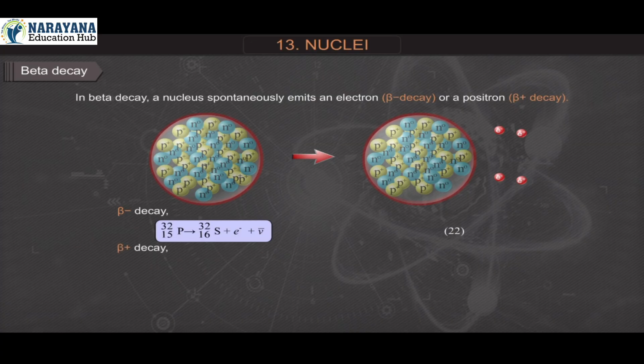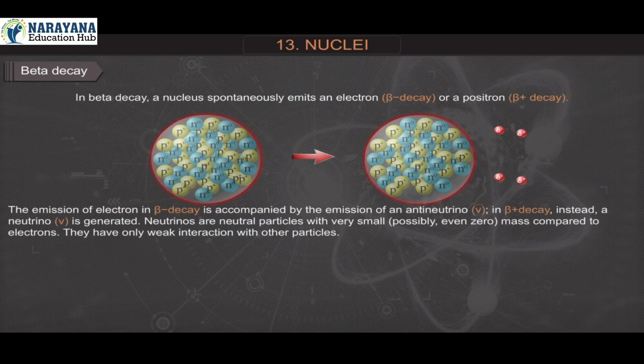Beta plus decay: sodium-11-22 gives neon-10-22 plus positron plus neutrino, equation 23. The emission of electron in beta minus decay is accompanied by the emission of an antineutrino. In beta plus decay, instead a neutrino is generated.